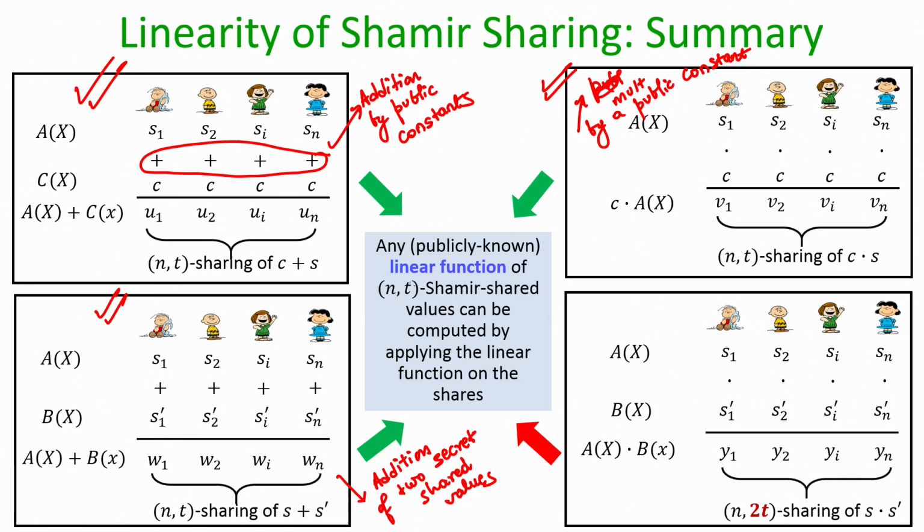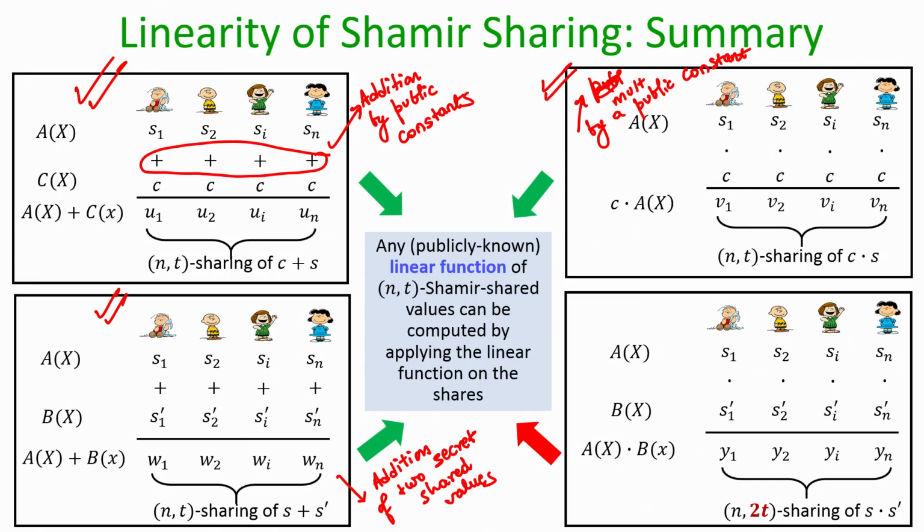Namely, you just apply the same operation which you want to perform on the underlying shared value on the shares themselves, and you obtain the shares of the result that you would have desired on the secret shared value. But when it comes to multiplying two secret shared values, that is not possible by just locally multiplying the shares. So, what does this entire set of linearity operations tell you?